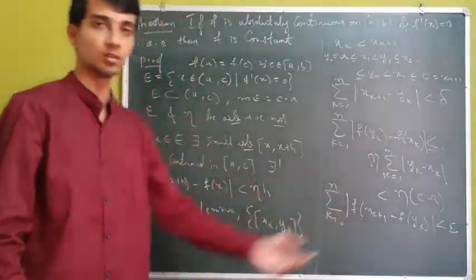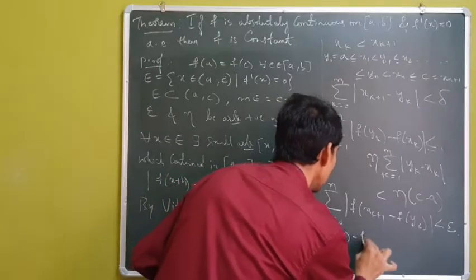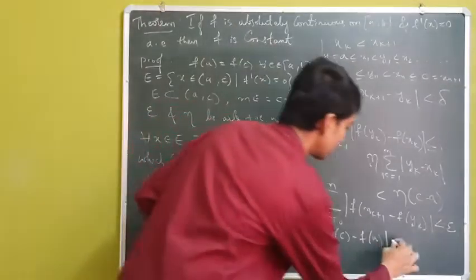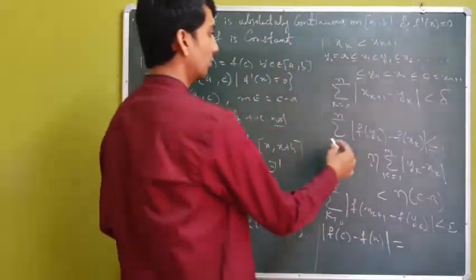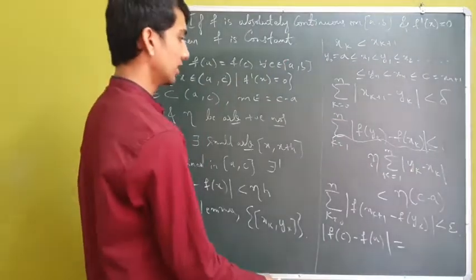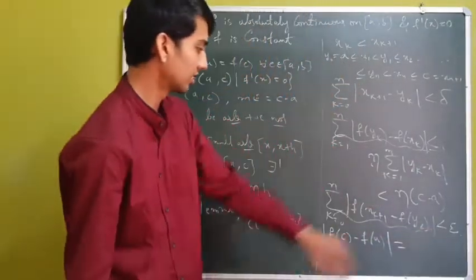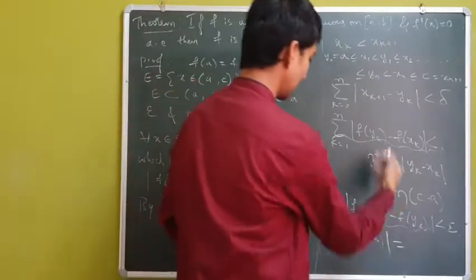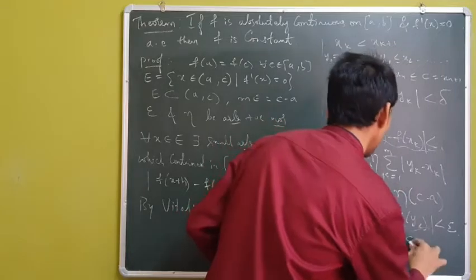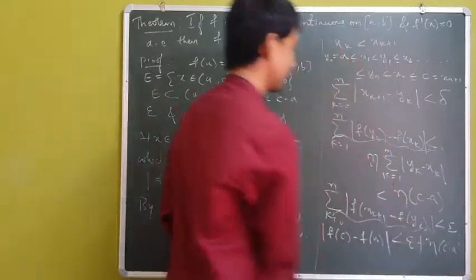Now if you consider mod of f of c minus f of a, this is the same as the summation of f of yk minus f of xk with the summation of f of xk plus 1 minus f of yk, which is clearly less than epsilon plus eta times c minus a.